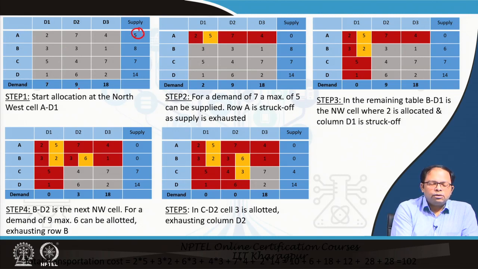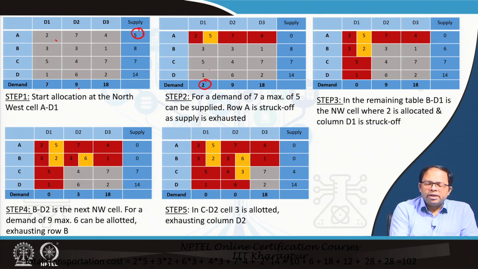That means I can do the entire supply over here itself. So from A to D1 I can supply 5, which means my entire supply is already taken care of. If we supply 5, then in demand, out of 7, 5 is already supplied, so 2 is left.